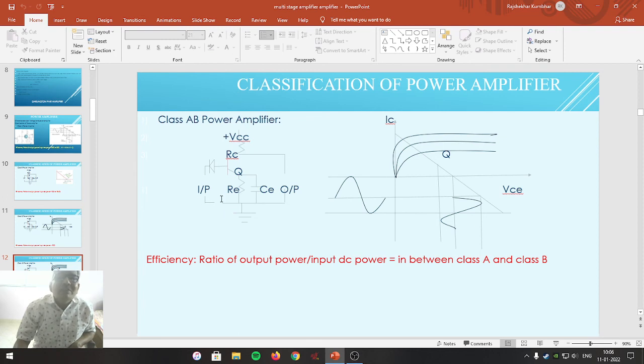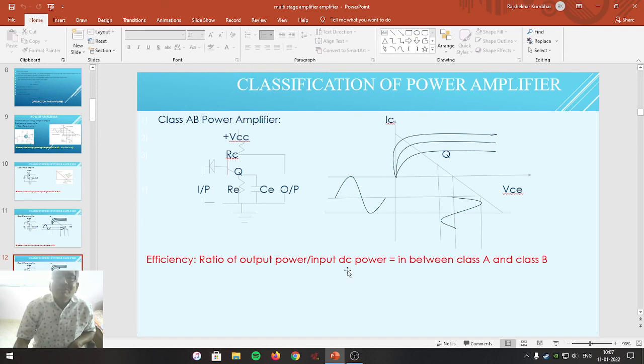Friends, here this battery forward biases the diode and allows current to pass through it to adjust the operating point of the power transistor well below class A and well above class B. Here, the output collector current flows for less than class A and more than class B of the input AC cycle.